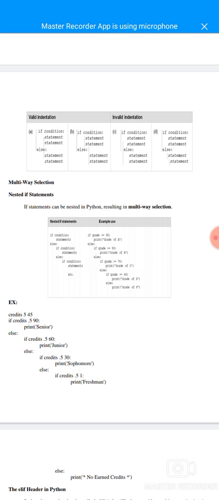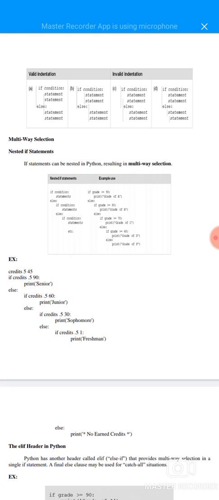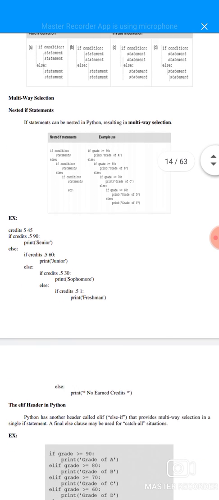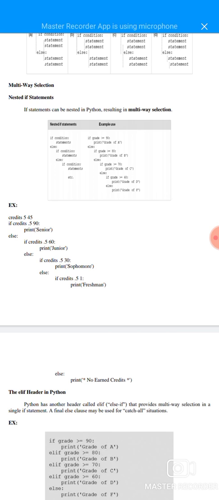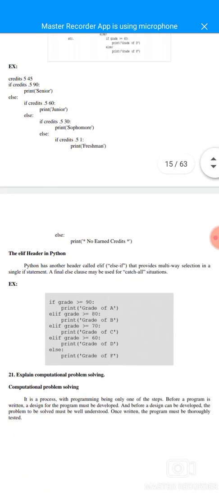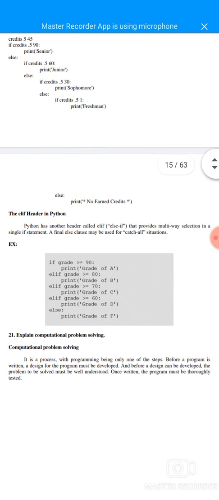If condition statements, else. If it is used this way, multi-way selection means nested if statements. If statements can be nested in Python, resulting in multi-way selection. Nested if statements are denoted by if condition and else if conditions. For example, if grade is greater than or equal to 90, print grade of A, print grade of B, C, D, and this type. And then credits: if credits are 90, print senior, else if credits 60, print junior, if credits 30, sophomore, and then credits 1, it's a freshman, and then else print no earned credits.